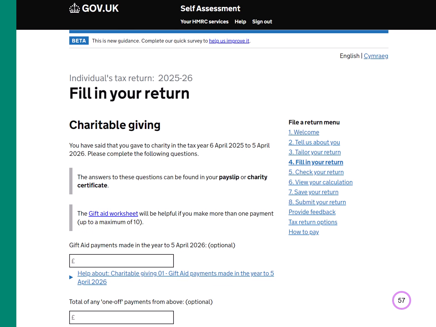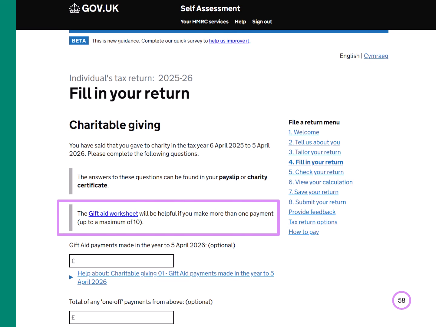The questions on this next page are about charitable payments and qualifying gifts. Don't include amounts paid under payroll giving on this page. No further tax relief is due on these. Include all amounts you pay to charity under gift aid and any qualifying gifts, even if you're not due further tax relief. They can affect other things in your income tax calculation. If you pay tax at the higher rate, you may be due further tax relief.